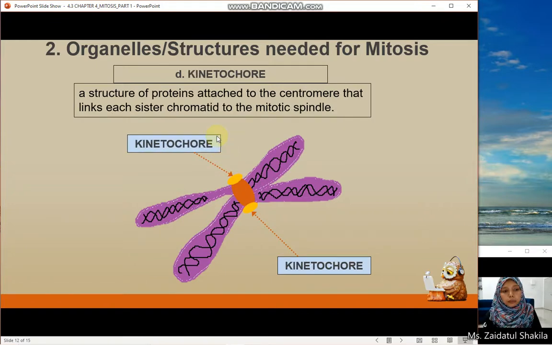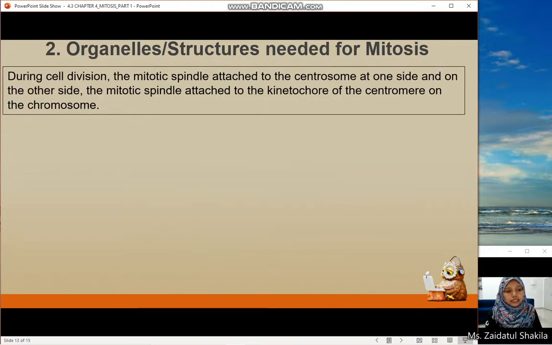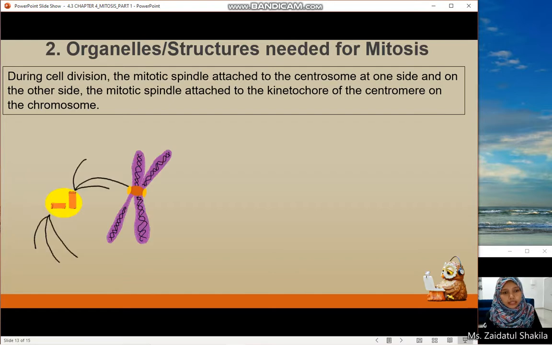The kinetochore is made of proteins that attach to the centromere and link each sister chromatid to the mitotic spindle. During cell division, the mitotic spindle, aka the microtubule, does not attach directly to the centromere, but attaches to the kinetochore protein on the chromosome. During cell division, the mitotic spindle attaches to the centrosome at one side, and on the other side, it attaches to the kinetochore of the centromere on the chromosome.